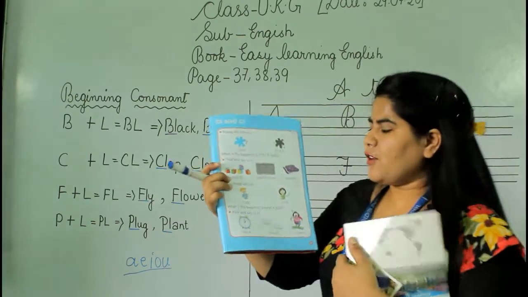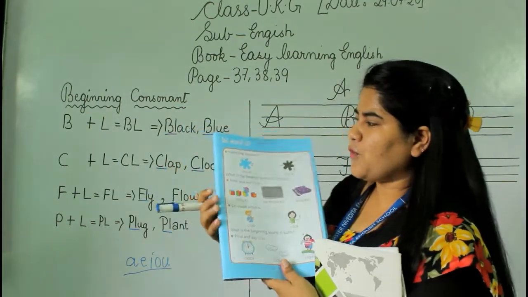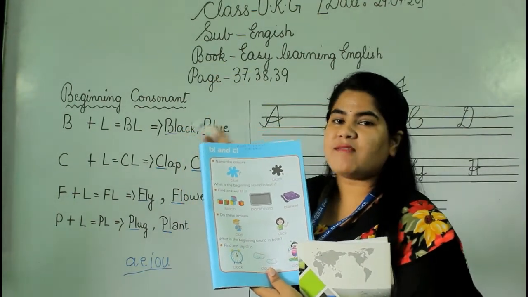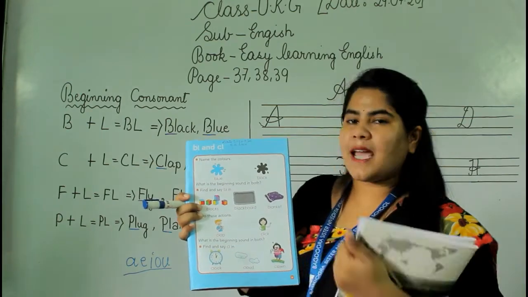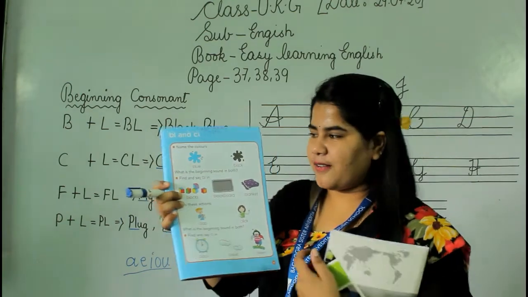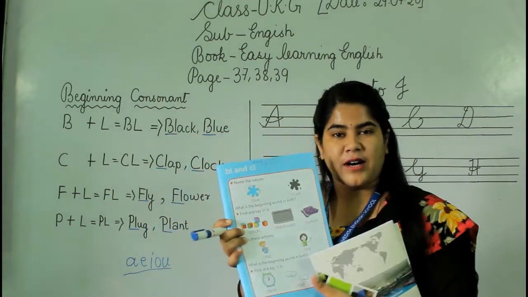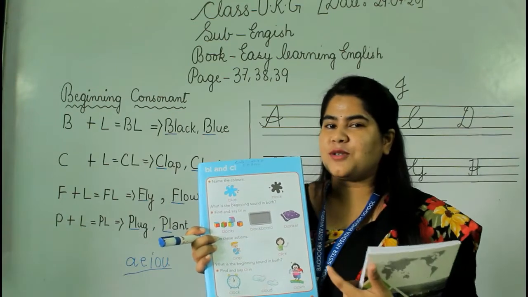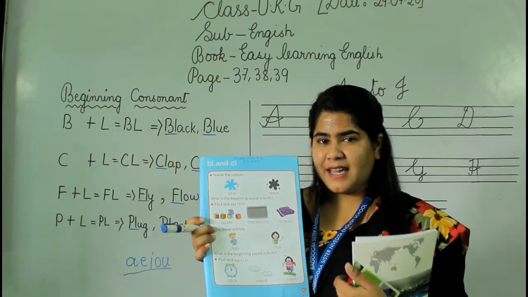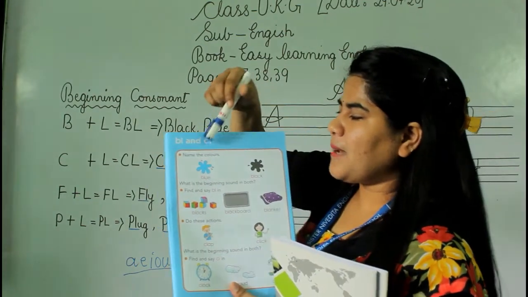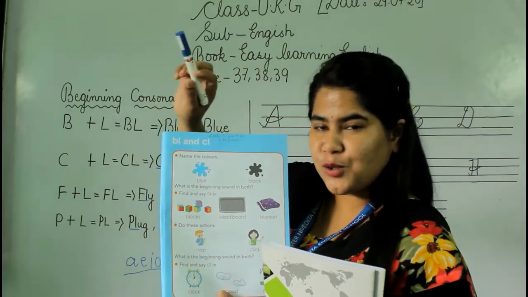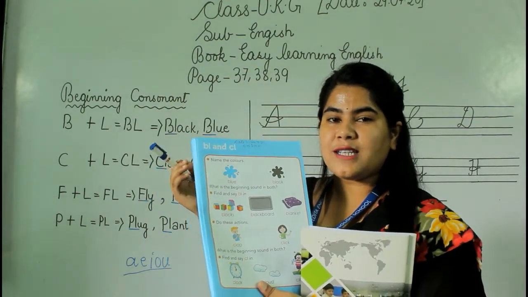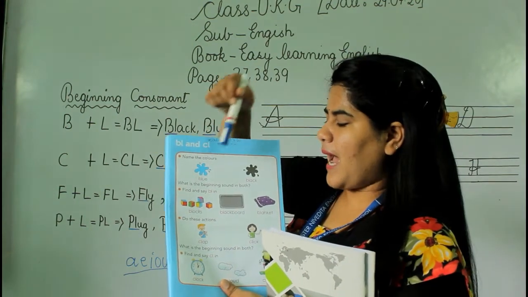Alright. So if you look at page number 37, you will get BL words. Just as we have done now on the board, you will get the same thing on this page. And I think you have understood the beginning consonants. Now I think my very good students can do this or learn this by themselves. Yes, very good. So name the colors. This is blue. This is black. Then what consonant sound have we got? BL, blue and black.